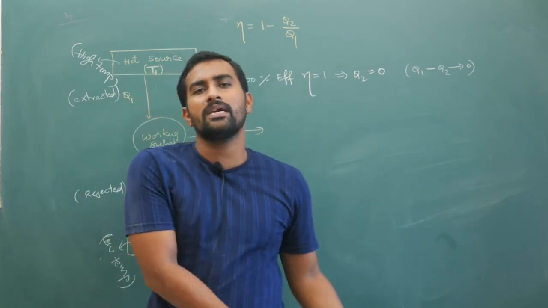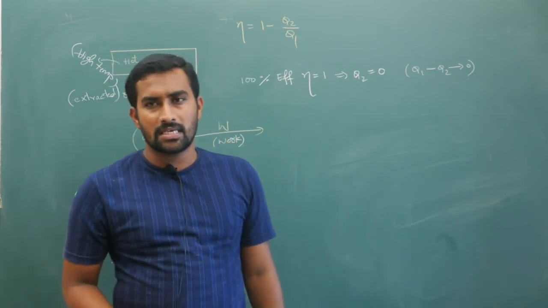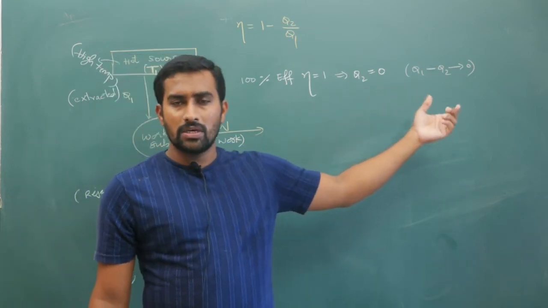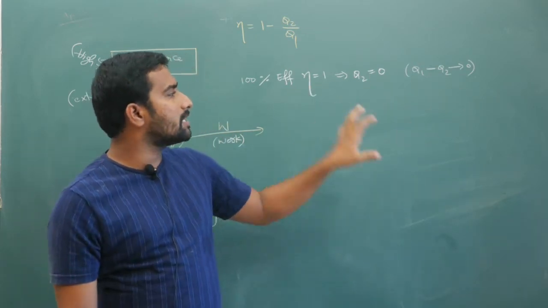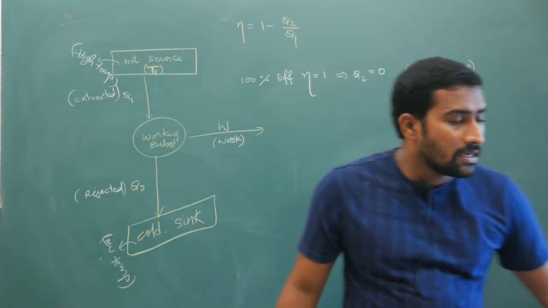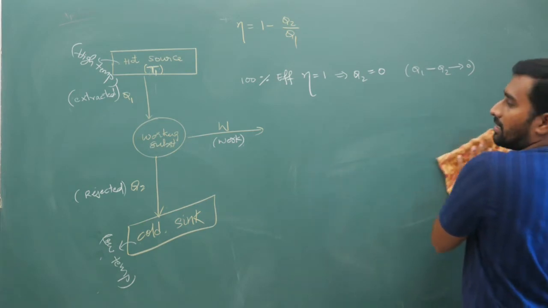For entropy to be greater than 0, it happens by giving out heat energy. By not taking heat energy, the entropy in that particular system will be greater than 0. So this is practically not possible. You cannot have this in reality.